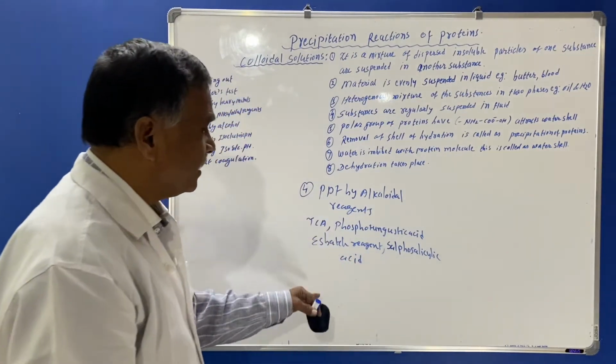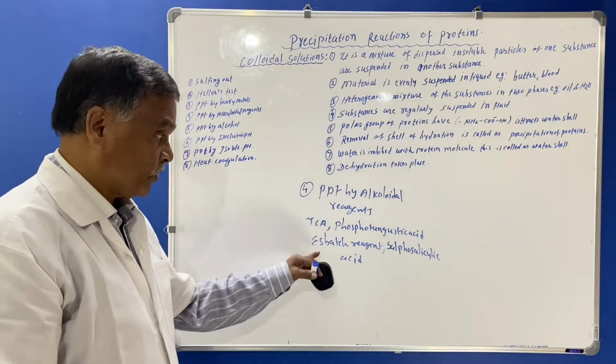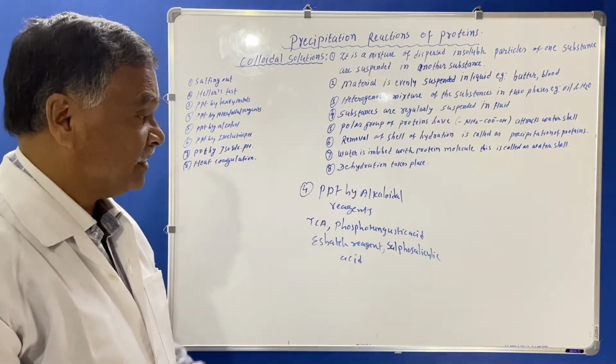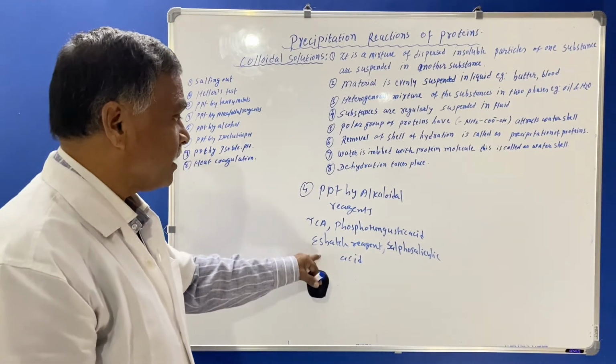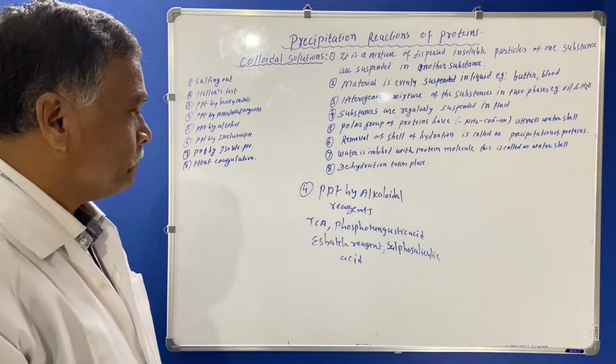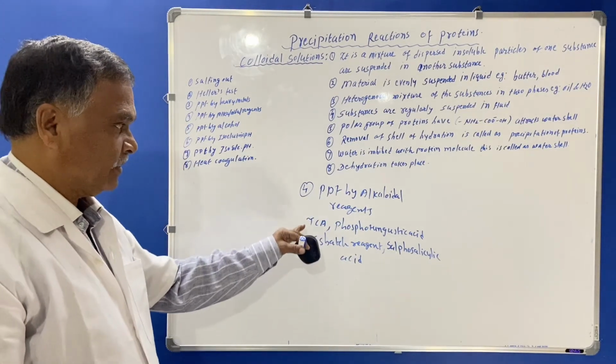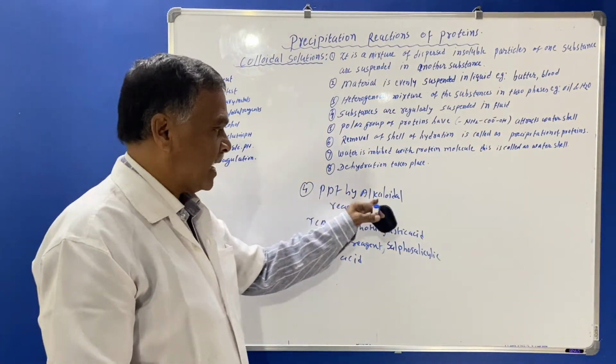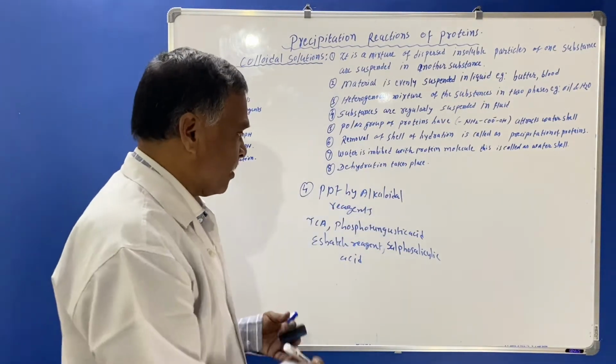So these are alkaloidal reagents. You must know that these reagents are negatively charged. So here how they are neutralized, how the proteins are precipitated by alkaloidal reagents, we will see now.